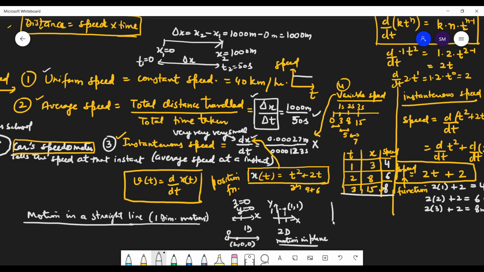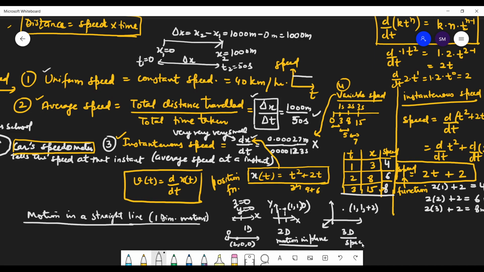And then we have motion in space, that is 3D. So you have one more axis also. Here the z coordinate was 0, but now it can be anything.